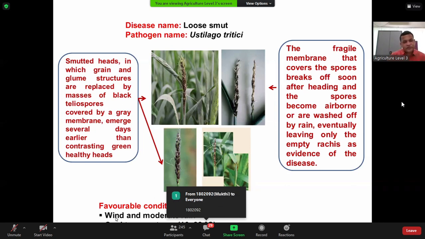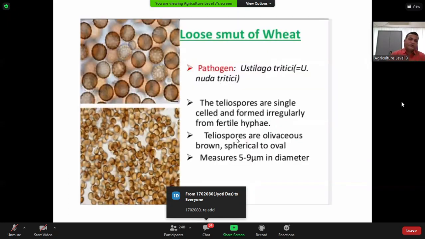What are the favorable conditions for the disease? Wind, moderate rain and cool temperature. As you know, wheat is basically grown in our country in winter. Usually in late January to early or mid-February, our temperature is 16 to 20 degrees centigrade, especially at night. So here is the pathogenic structure.